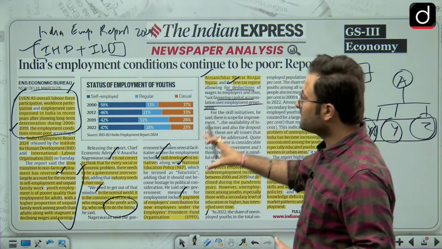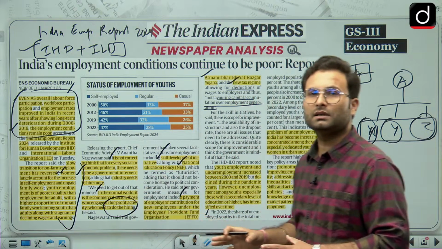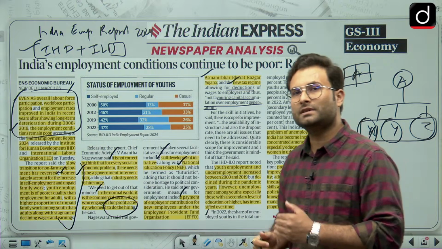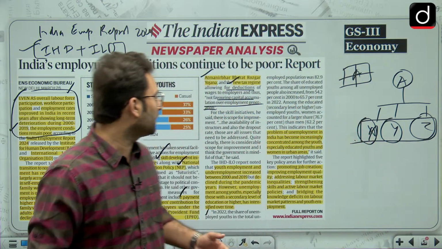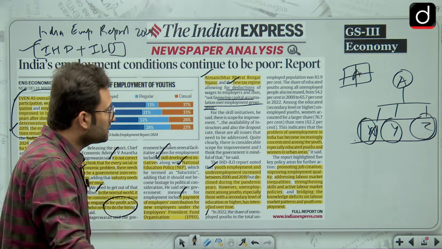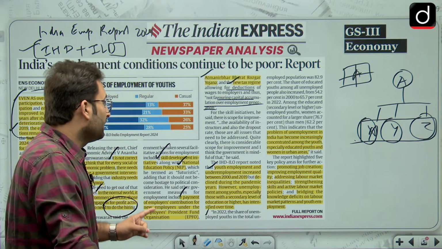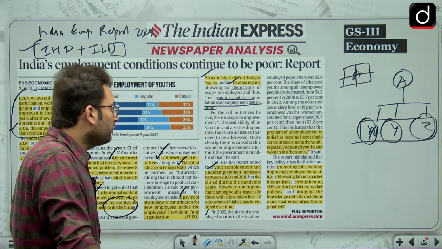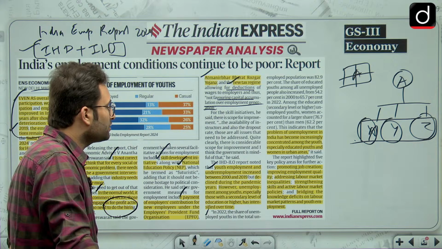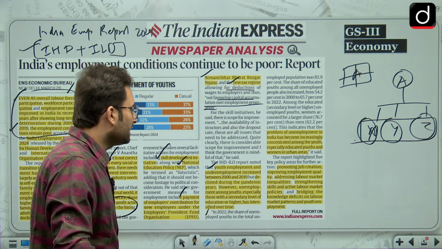So all these things which government can do, they are doing it. But the thing is, that is not sole responsibility of the government to generate the jobs. Private sector has to take initiative in that. Okay. Now youth employment and the underemployment increased between 2000 to 2019. Okay, declined during the pandemic years. However, unemployment among youth, especially those with the secondary level education or higher, has intensified over time.